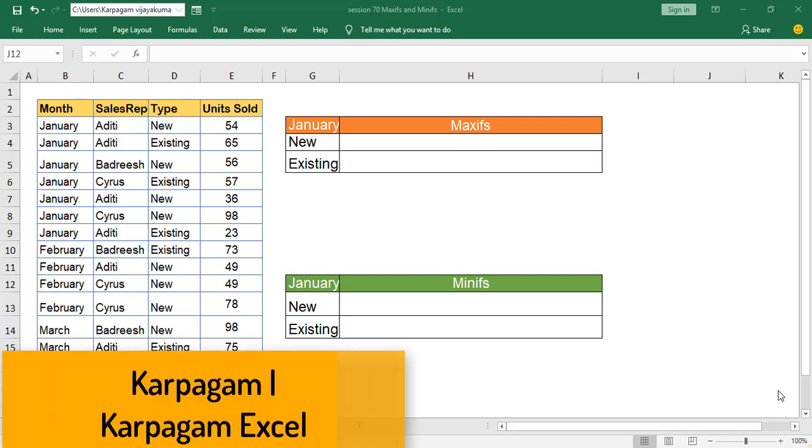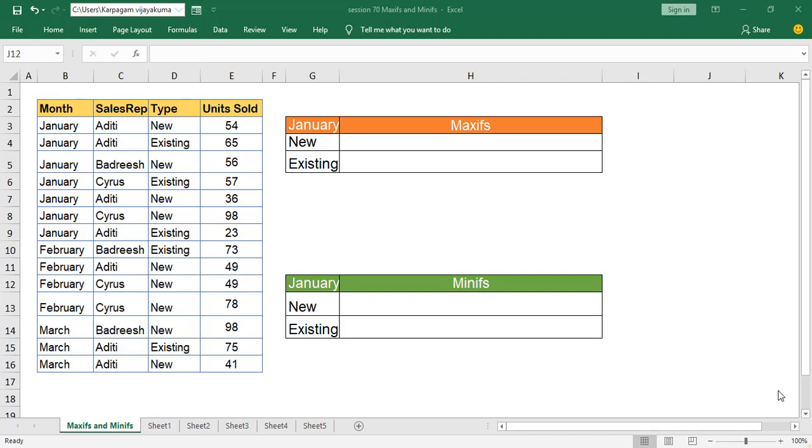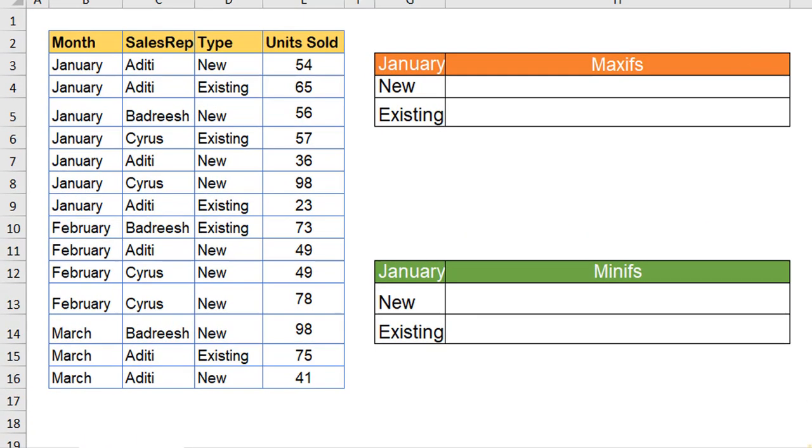Hi there, welcome back. In this video, we will learn how to use the MAXIFS function and the MINIFS function. When you have used AVERAGEIF, SUMIF, and COUNTIF, you will appreciate the importance of using these functions. In the same way, the IFS functions, in terms of MAXIFS and MINIFS, are going to be of great help.